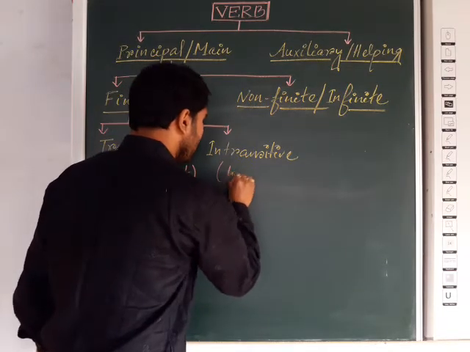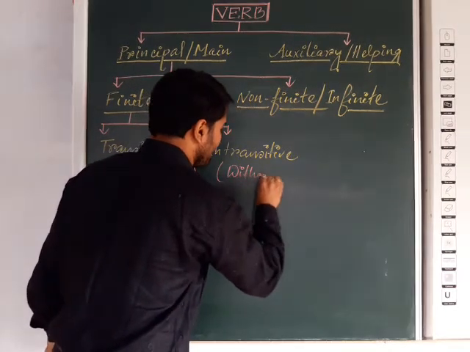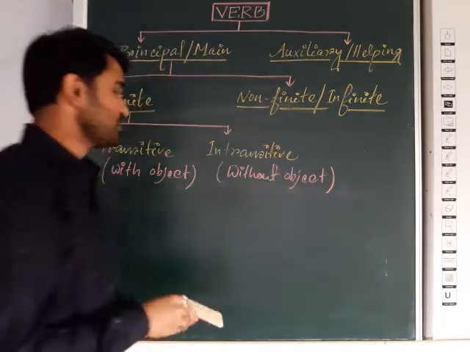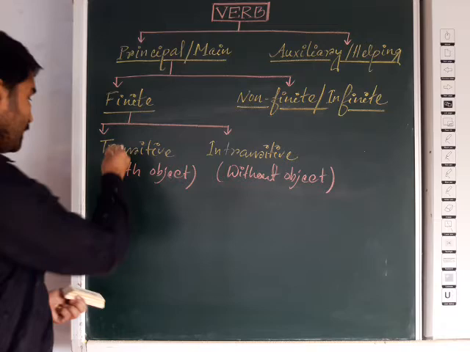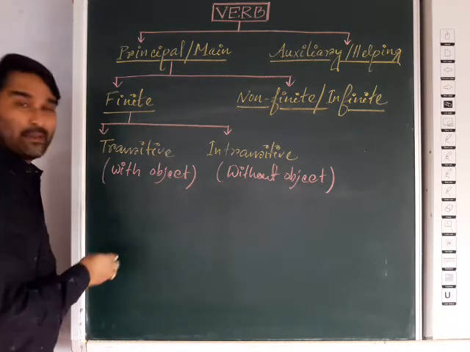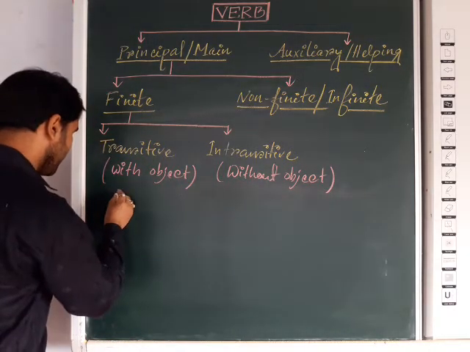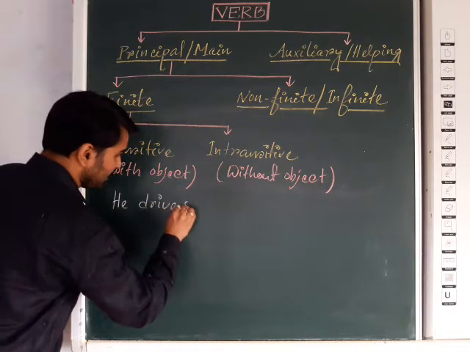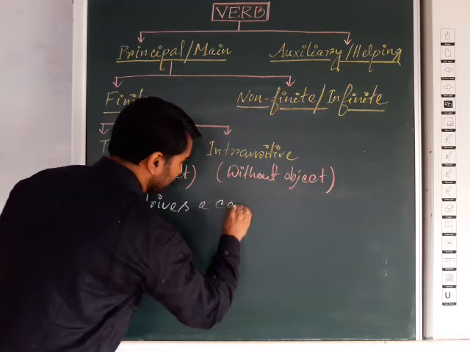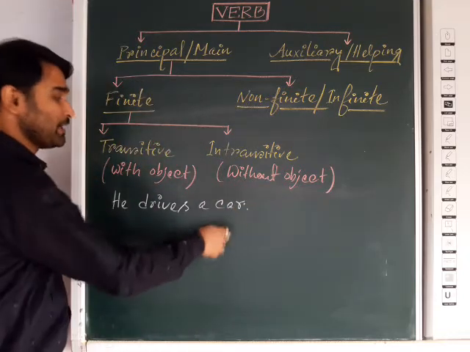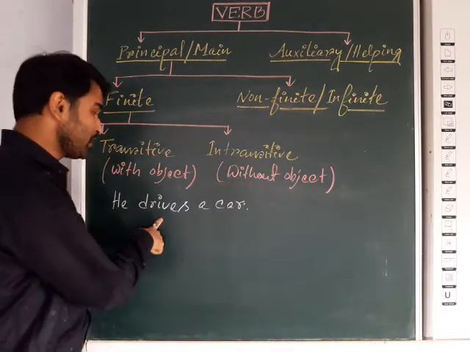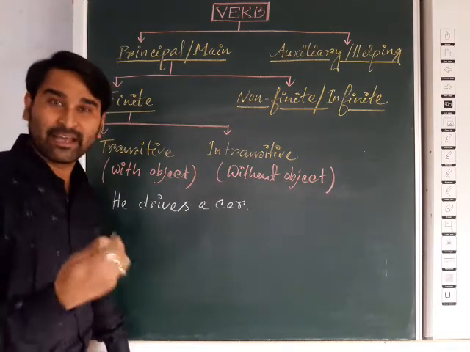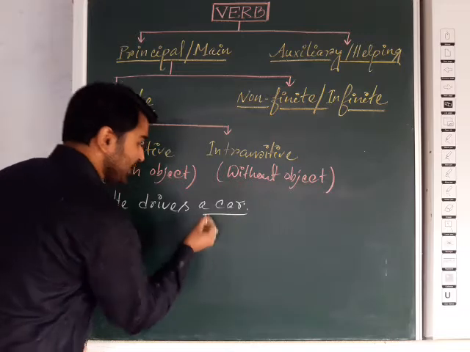And here, without object, it will be intransitive. Now I am giving one example. Suppose he drives a car. Now we know how we can get the object. We should ask the verb using what or whom. So he drives what? Are you getting the answer? Yes, that is a car.